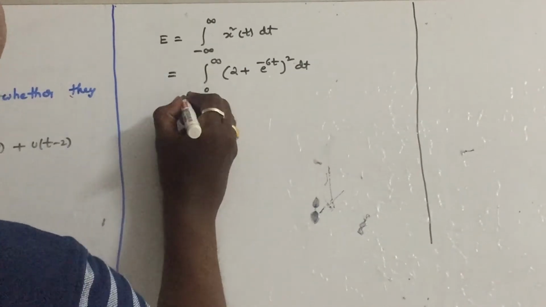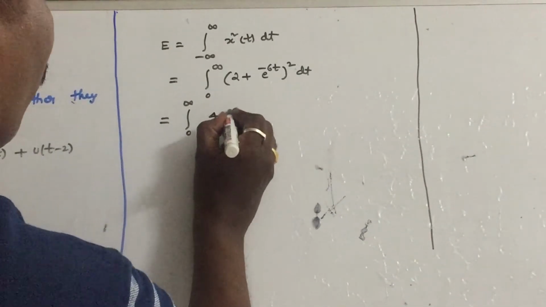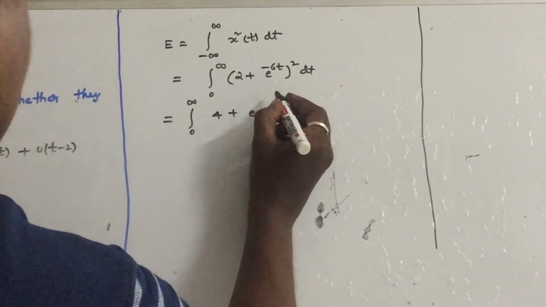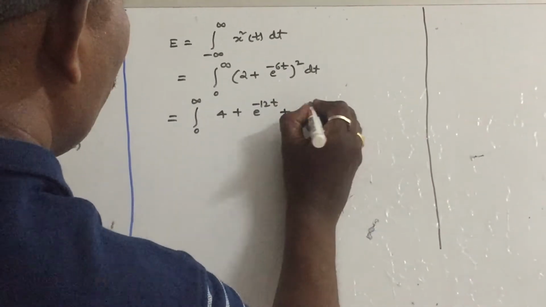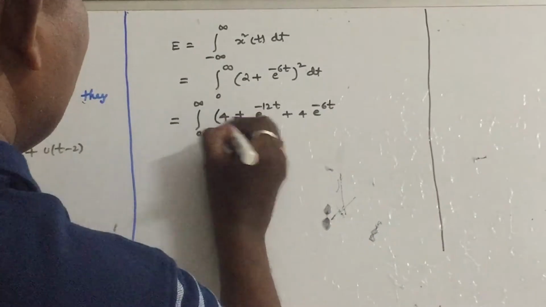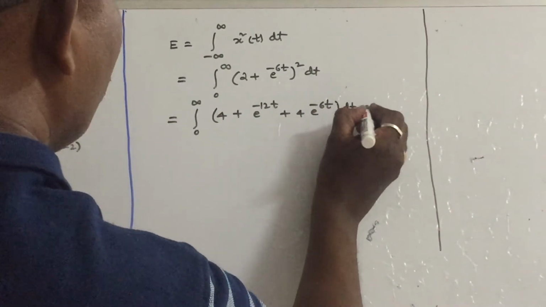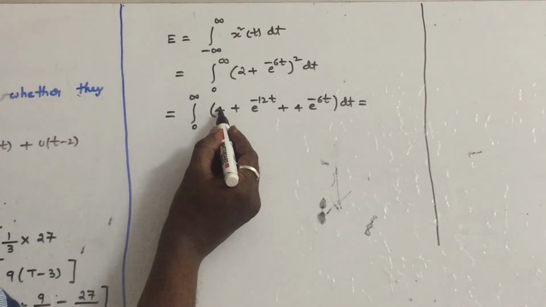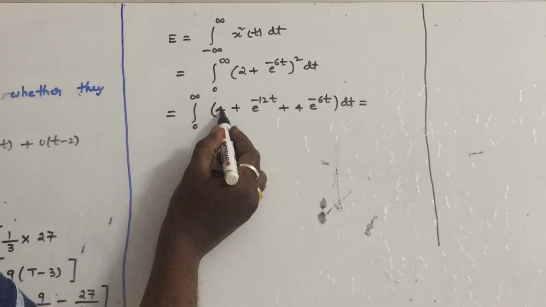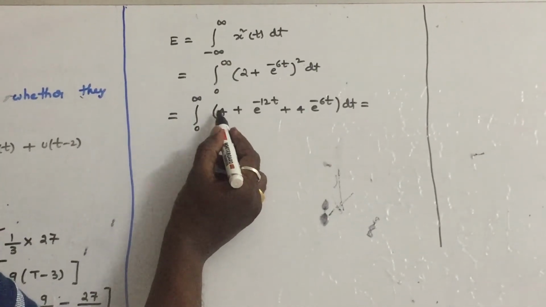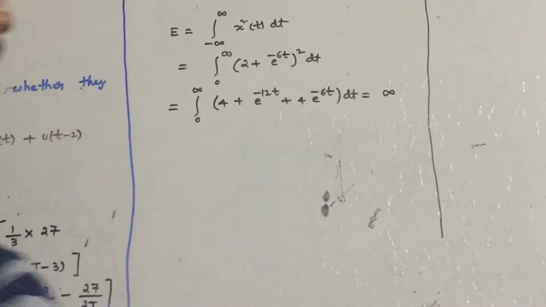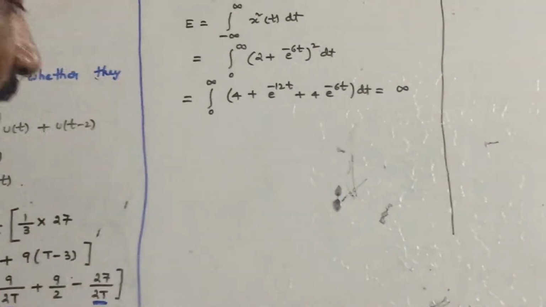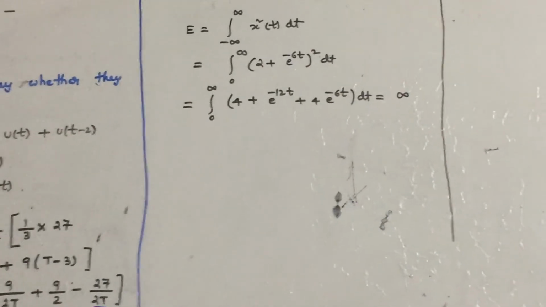Integral 0 to infinity of 4 plus e power minus 12t plus 4 into e power minus 6t dt. You can see that the first integral is 4 multiplied by infinity, so the entire summation will come as infinity. Later you can check it out, the same answer will come.